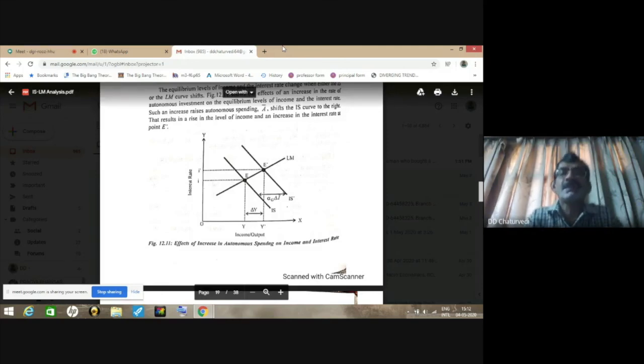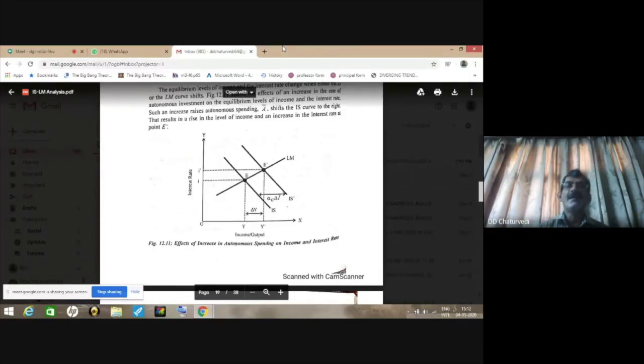In equilibrium, the change in income is delta Y, but the horizontal shift in the IS curve is equal to alpha G multiplied by delta I bar. Students, please do remember, and this is something we have already covered when we discussed the shift of the IS curve, that the shift in the IS curve is equal to alpha G multiplied by delta I bar or delta A bar.